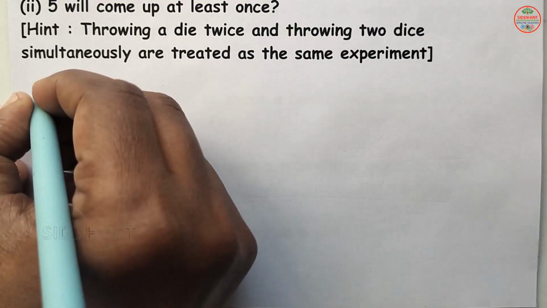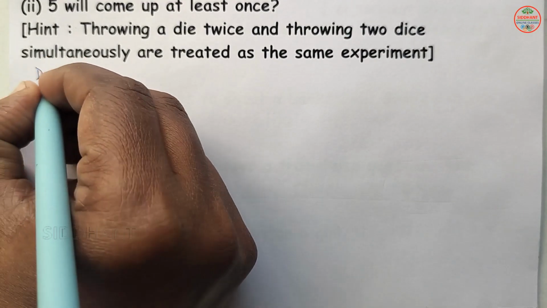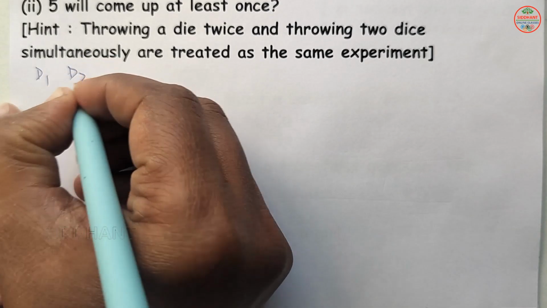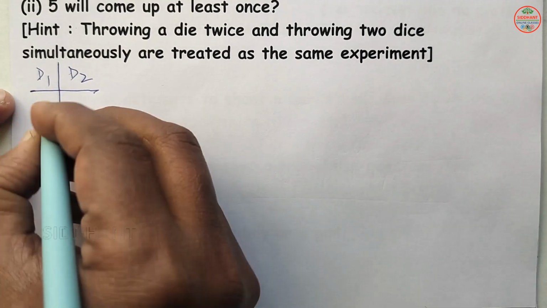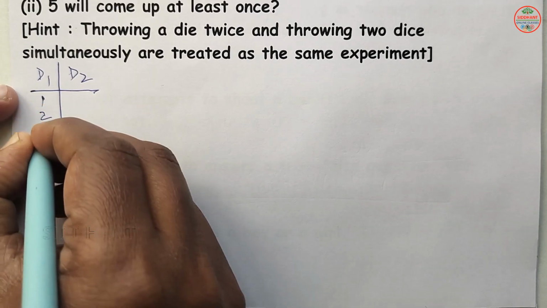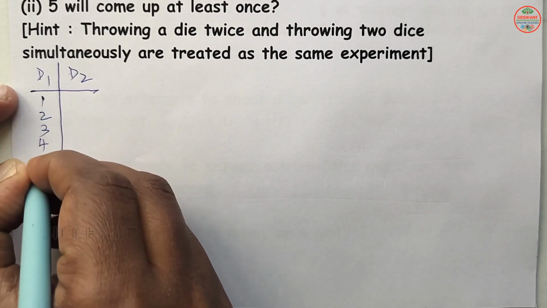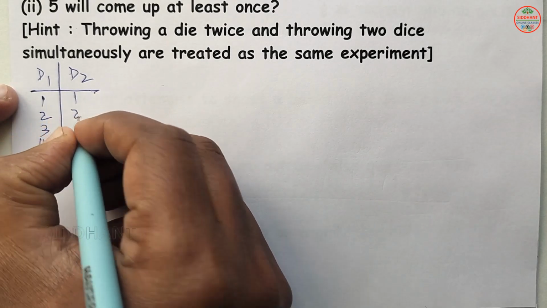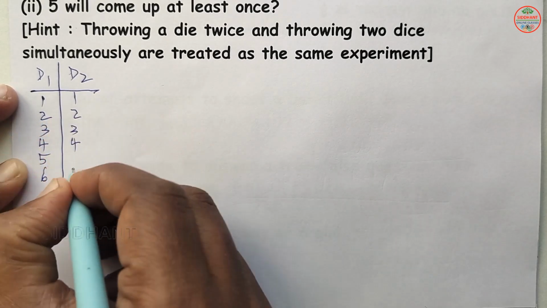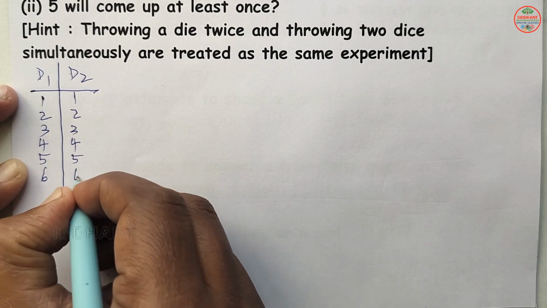So here, for die 1 and die 2, the die has 6 numbers: 1, 2, 3, 4, 5, 6, and here also 1, 2, 3, 4, 5, 6.